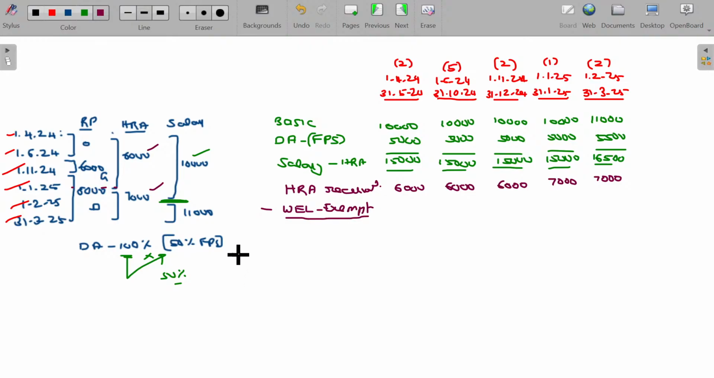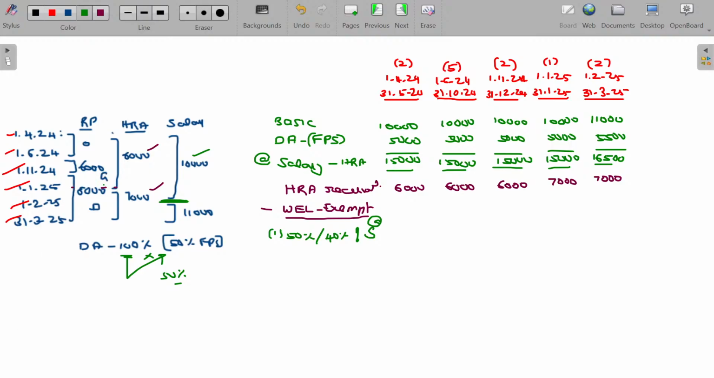Whichever is the least is exempt. Number one being 50% or 40% of salary. Salary for this purpose, okay, this one. 50% of salary or 40% of salary.